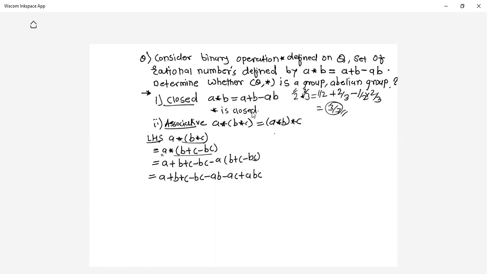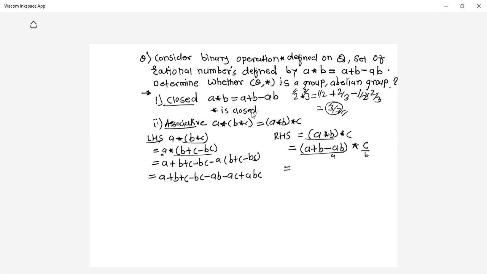Fine. Now what about RHS? So your RHS is (A star B) star C. Now apply the operation. What is A star B? A star B is A plus B minus AB, and then star C. Now treat this as A and C as B.